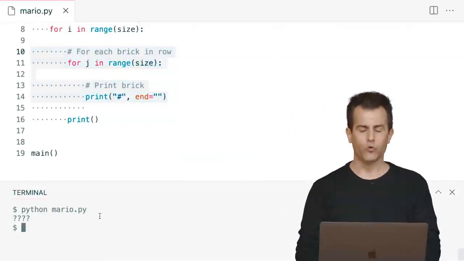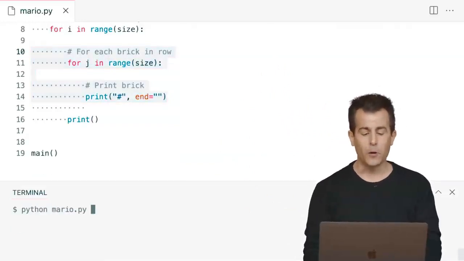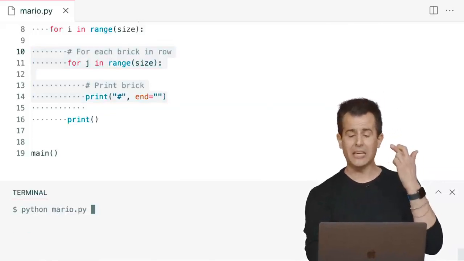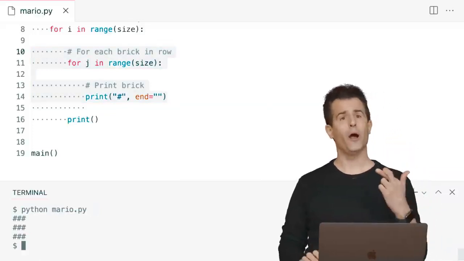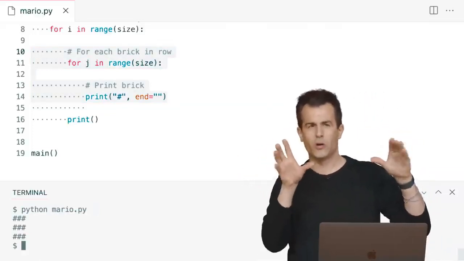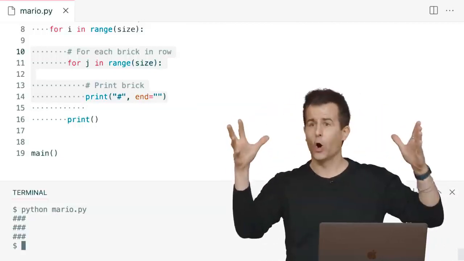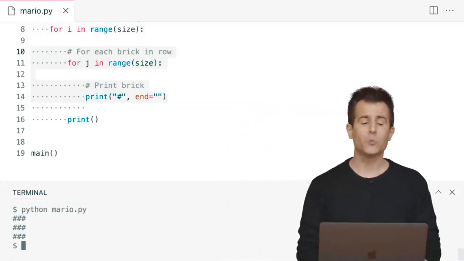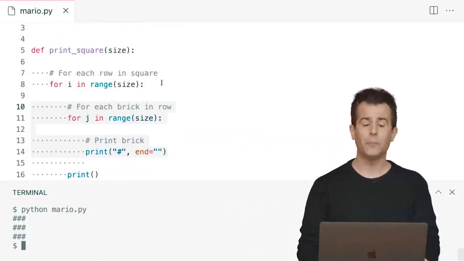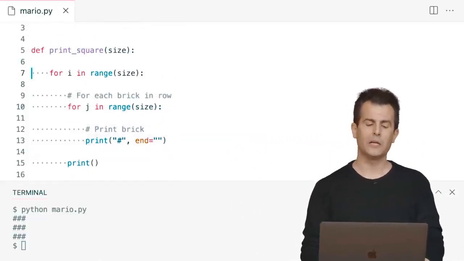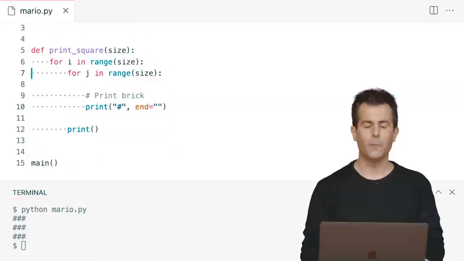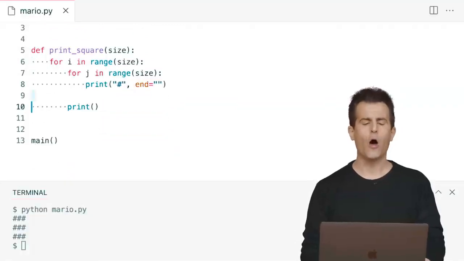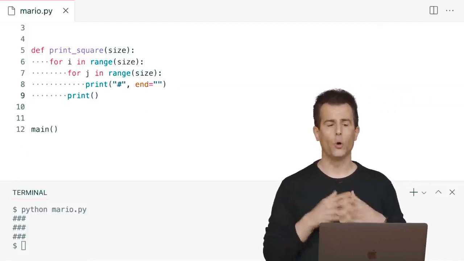So if I now go back to my terminal window and run mario.py, I think I should get a 3 by 3 square. And it doesn't quite look like a square on my screen because these hashes are a little taller than they are wide, but it is in fact 3 by 3. But let me propose, as we've always done here, how we might tighten up this code further. Just for clarity's sake, let me get rid of my comments for a moment, just so we can see how many lines of code we have total.